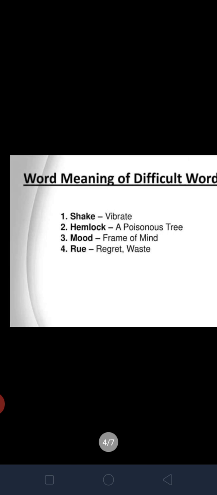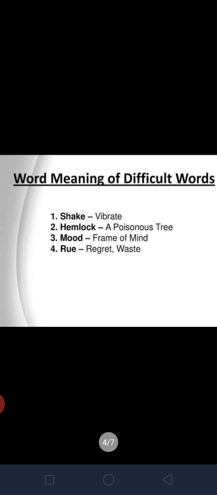Let's have a look at the word meanings. First is shake, which means vibrate. Hemlock means a poisonous tree. Mood means frame of mind. And rue means regret or waste.